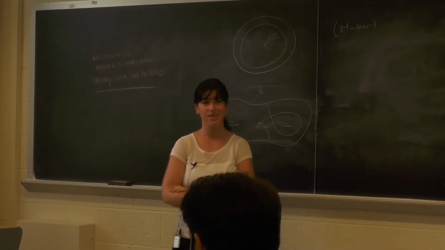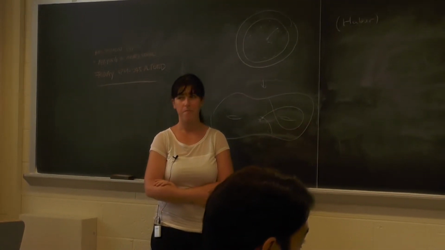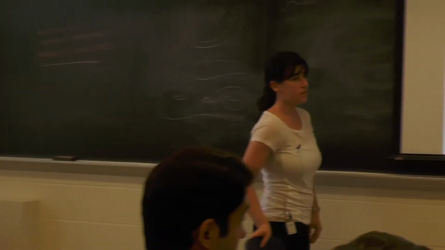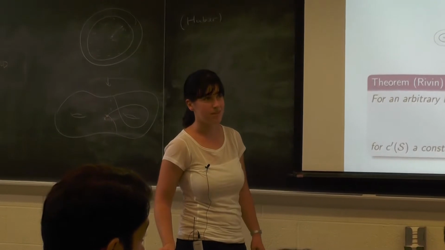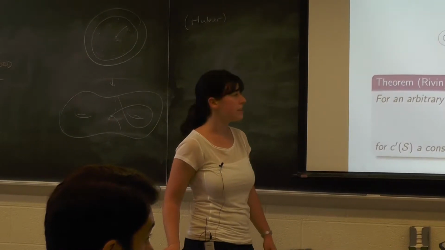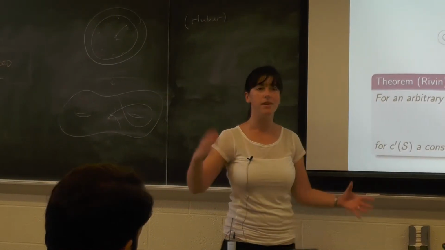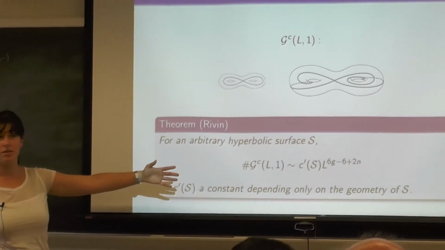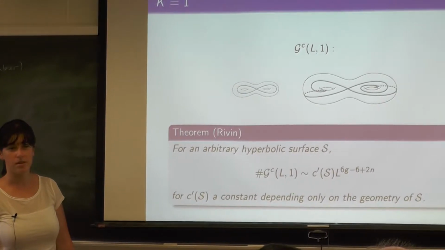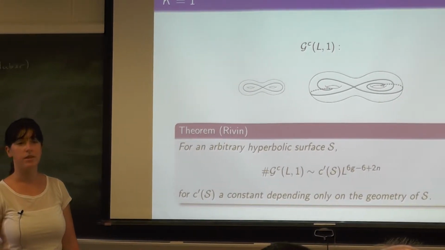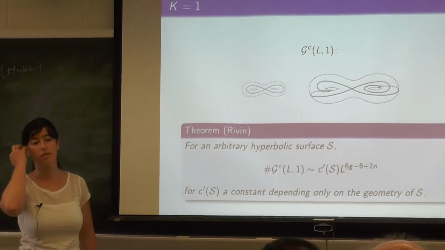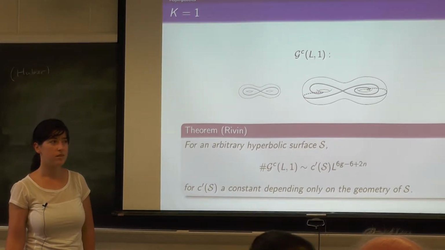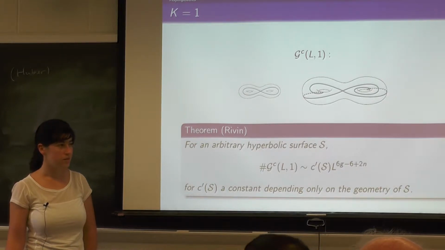For multi-curves, nevertheless, it's still the same, it probably just means that the ratio goes to 1, which is a more precise statement. Even if the constant is bounded, this actually says that the ratio goes to this on the nose. If you're counting integral multi-curves of length less than or equal to L, then it's L to the 6g minus 6 again, and there the constant is bounded on moduli space, and almost everywhere the constant is 1.